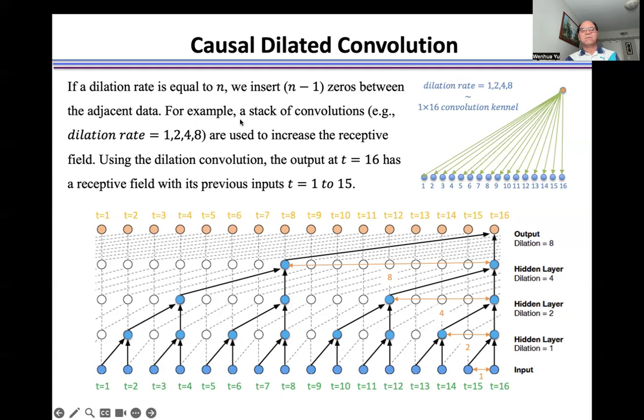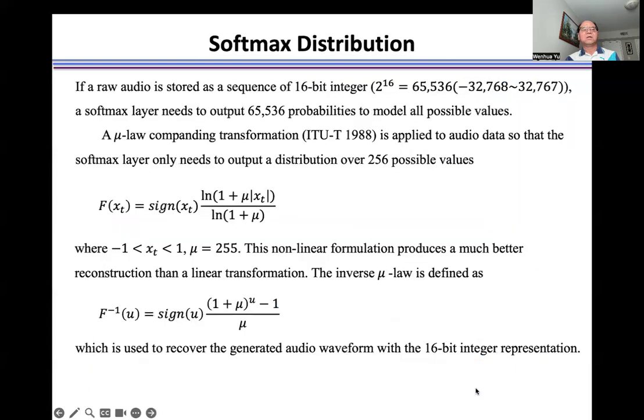For example, a stack of dilated convolutions with rates 1, 2, 4, 8 here is used to increase the receptive field. Using the dilated convolution, the output at t=16 has a receptive field with its previous inputs from 1 to 15.